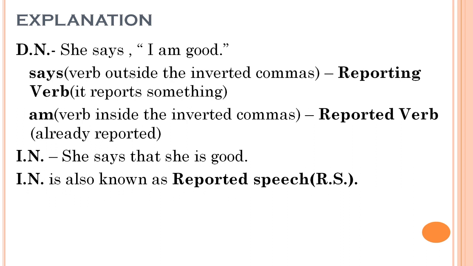Am is the verb which is inside the inverted commas and it is known as the reported verb, and the statement "I am good", which is inside the inverted commas, is called the reported speech. So the indirect narration, which is also known as reported speech, of this sentence will be: she says that she is good.